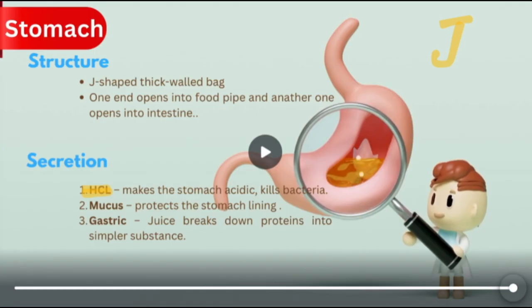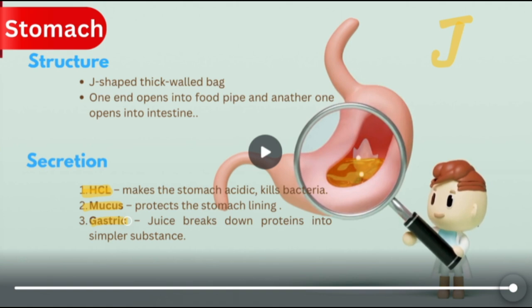Also, it serves another function: it activates the enzymes inside our stomach. Inside our stomach there are lots of enzymes present in an inactive state. So hydrochloric acid activates those enzymes, and these enzymes then act upon the food. Now after that, it is mucus. What is the function of mucus? See, hydrochloric acid is an acid, so it can destroy the inner lining of the stomach. So to protect the inner lining of the stomach, mucus is secreted, right?